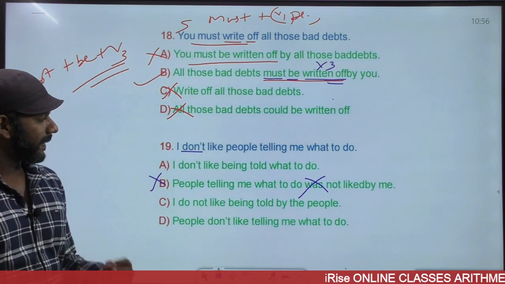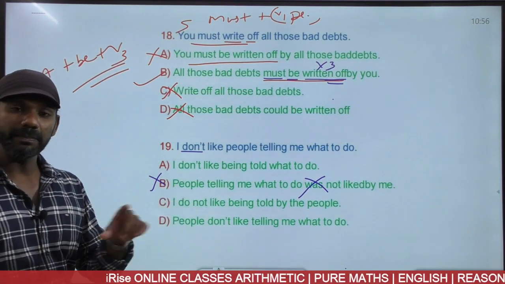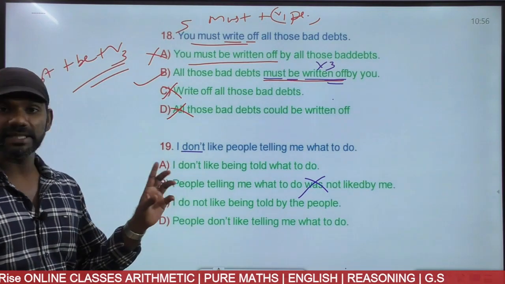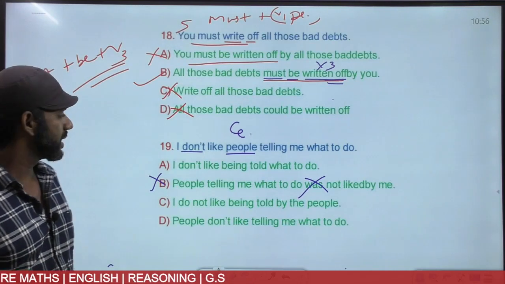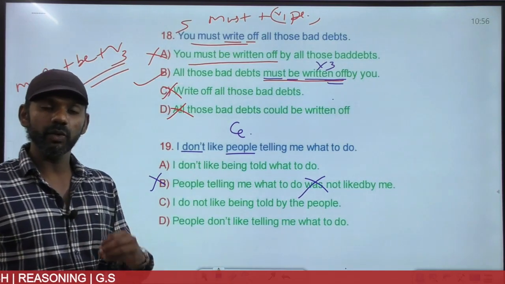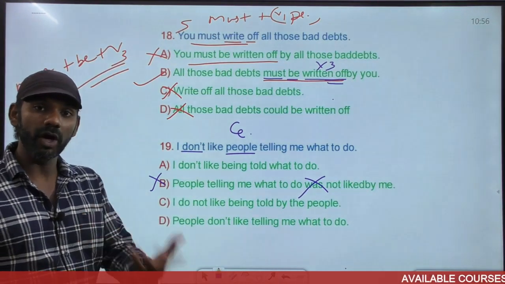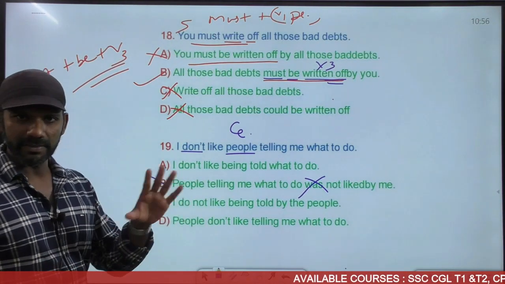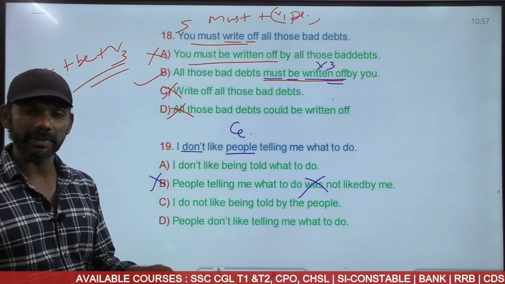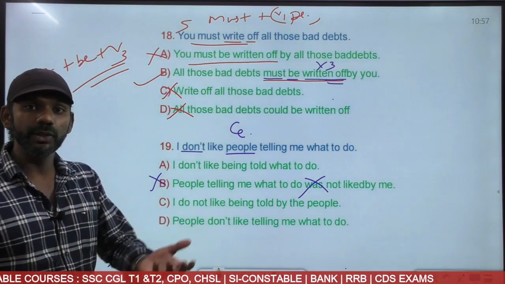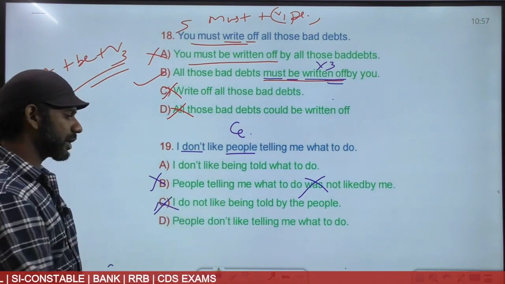Come to option A. I don't like being told what to do. By people is not required here because people is a very general subject which is not required in the passive voice. So I don't like being told what to do means I don't like being told by people what to do. The meaning remains the same. Leave it. Come to option C. I do not like being told by the people. Being told what to do is not mentioned there in C. Completely different meaning. C is gone.